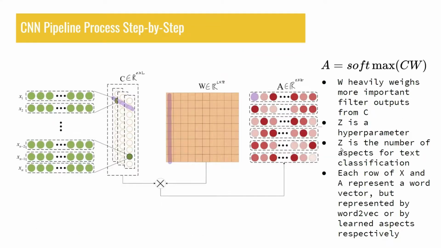Lastly, your intuition may tell you that some k-grams will be more meaningful than others depending on the task and the aspect. This intuition is correct. And so we introduce the matrix W, which learns to weigh important k-grams more heavily than less important k-grams. This reweighting gives rise to the attention matrix A, which stores the relative importance of words based on z aspects, where z is a hyperparameter. Notice that in green, the word matrix X, and in red, the attention matrix A, each row vector of both matrices represents the same word, but with different fixed lengths, because X was learned through word2vec, and A was learned by different aspects.